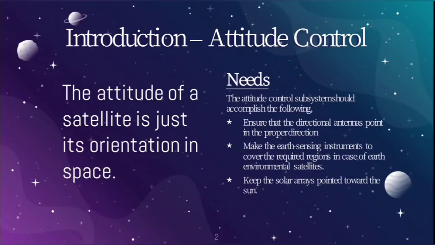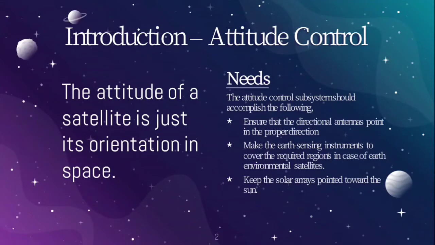First of all, it has to ensure that the directional antennas are correctly pointing in the proper direction so that transmission and reception can be performed appropriately. And it has to make sure that the earth sensing instruments are correctly covering the required coverage areas of the earth, in case of earth environmental satellites, and it has to keep the solar arrays pointed towards the sun so that the solar array can get energy from the sunlight.